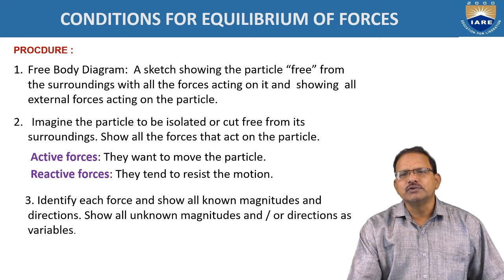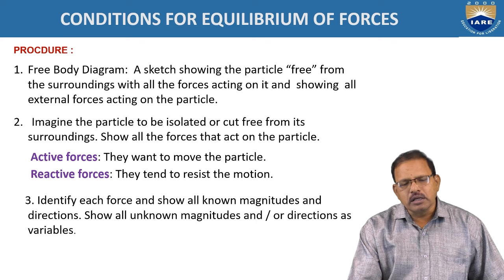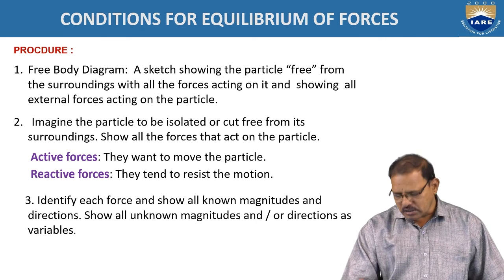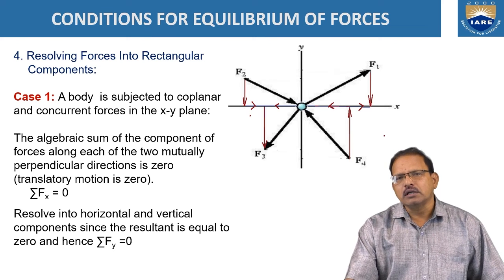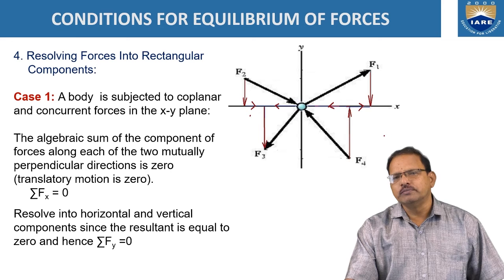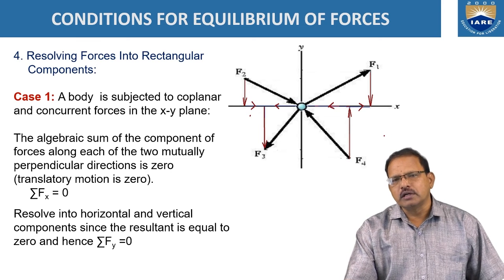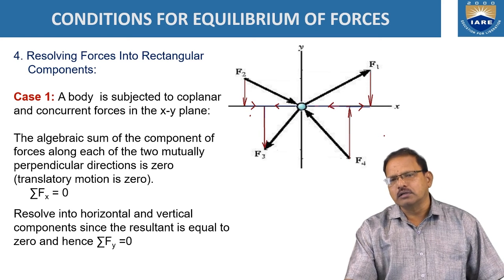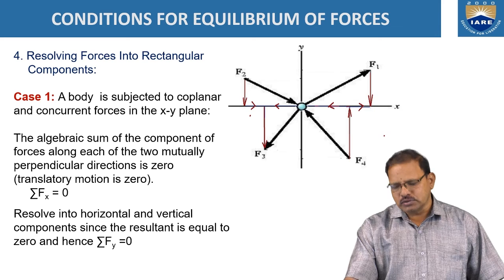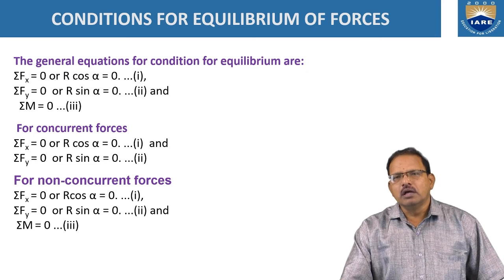Okay, identify each force and show all known magnitudes and directions of all the forces, similarly the reactions offered by the surfaces on the body. After that, fourth, resolve the forces into rectangular components. Now take the algebraic sums, sigma Fx should be equal to 0 and sigma Fy is also equal to 0. If the forces are coplanar and non-concurrent, there is one more additional equation, sigma M is also equal to 0.